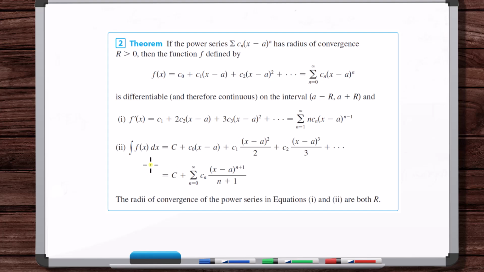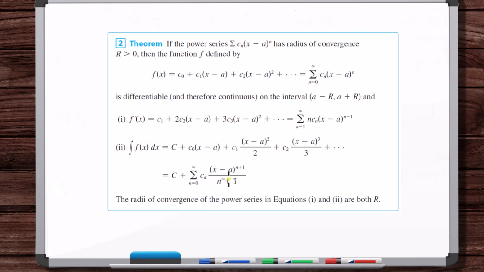So you're left with the integral of a function is equal to this here. Well, this is a power series that we've integrated and gotten a new power series. If you think about it, this power series doesn't have a constant. Every single term has an x in it. So what if you differentiated this power series?